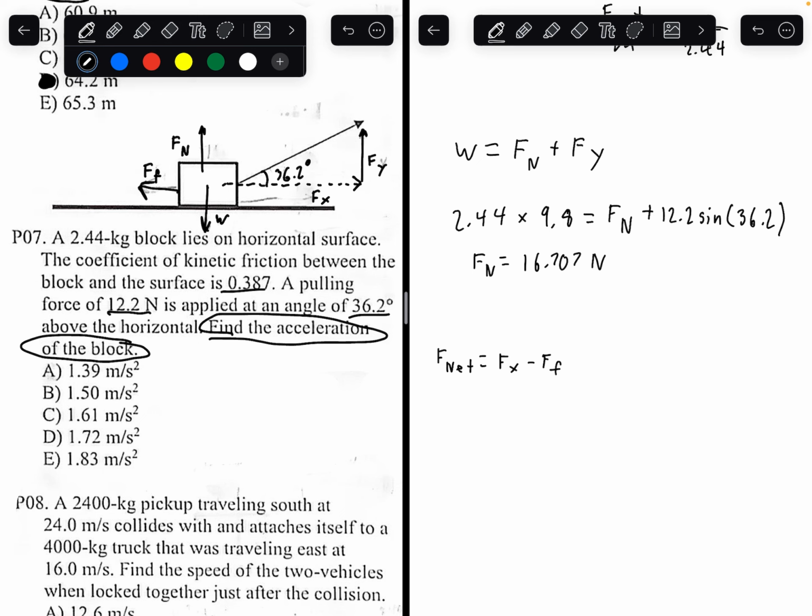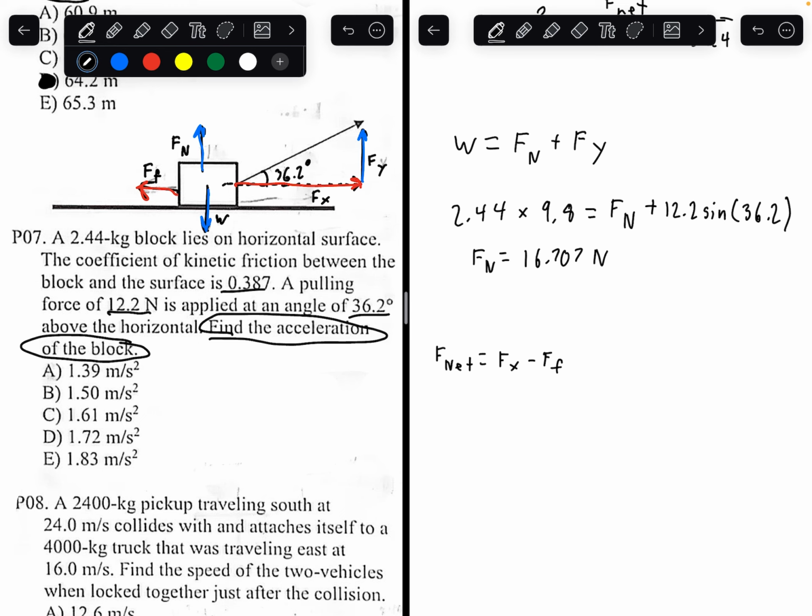Notice, I'll draw in red. If you guys are still confused how I got the others, these are the two forces. The red arrows are the two horizontal forces. The net force is the sum of those two. However, since they're in opposite directions, we take the difference.